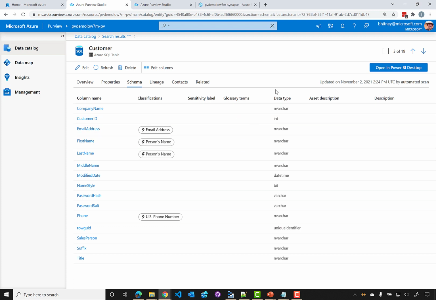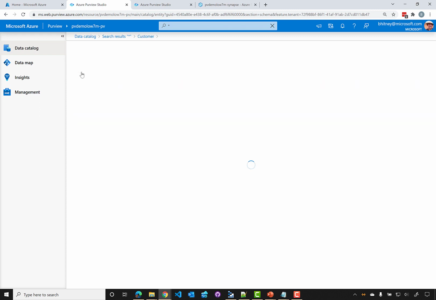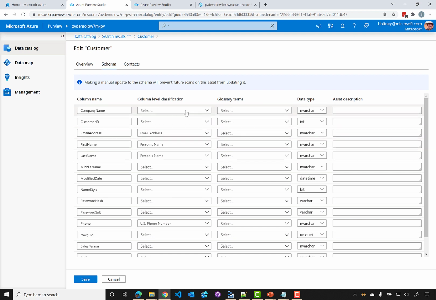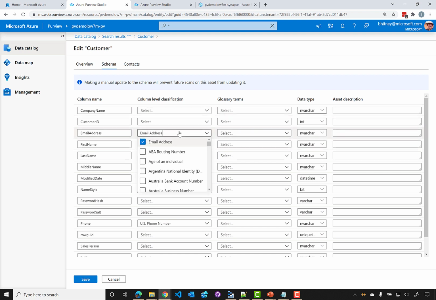So this is really where we could spend a lot of our time as curators to make sure that these are accurately defined. For example, suppose we had an email address, but we store it in a particular way where the classification engine did not determine it was an email address. Well, we can click Edit, come in here and change the custom level classification so that it matches whatever classification rule we set up.